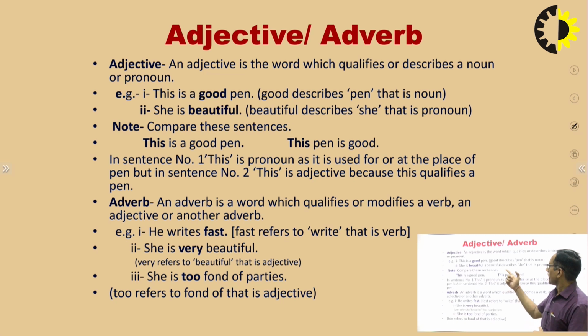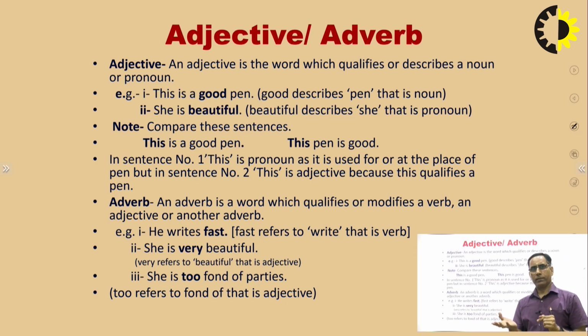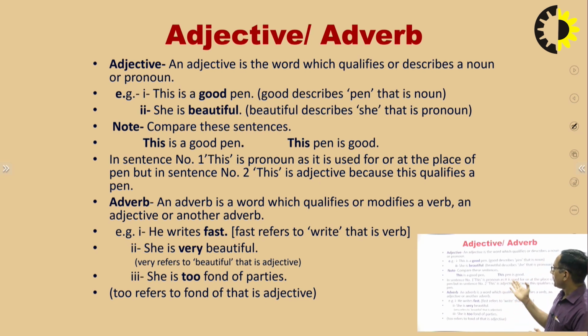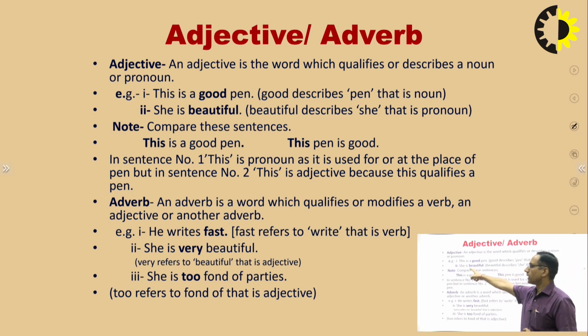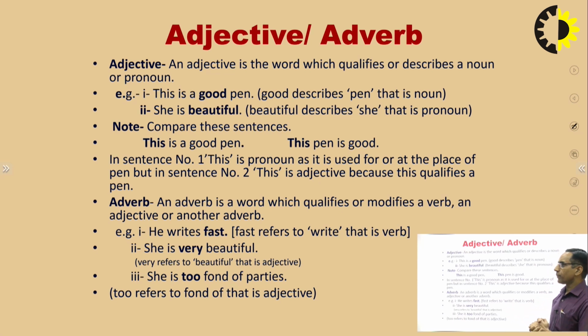So here some examples are given. This is a good pen. Good describes the pen. How is the pen? The pen is good. So good is showing the quality of the pen. So good is an adjective. She is beautiful. Beautiful qualifies she, and she is the pronoun. So whenever a word qualifies a noun or pronoun, it is called an adjective. Now here I have written two sentences.